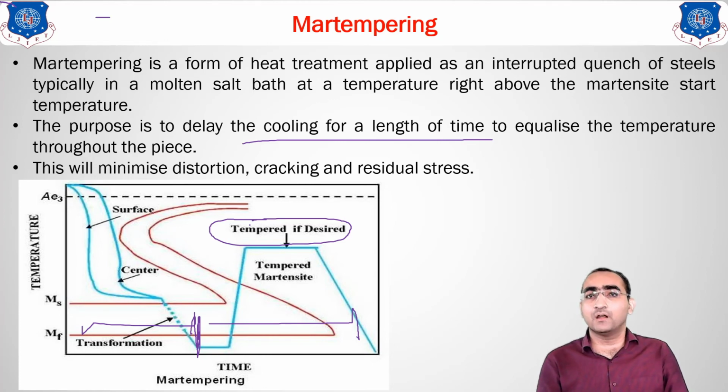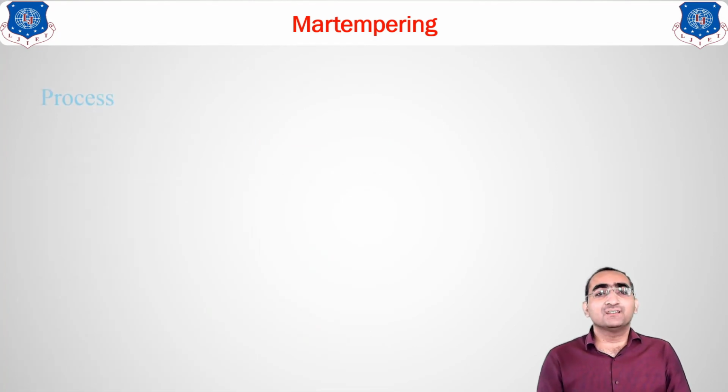So what is the method? Take a sample, heat the material above the range, after that go for rapid cooling, so that what will happen? You will get martensite. Allow it to stay at room temperature for some time. After some time, heat the material below the C1 line, the critical line. Hold it for some time and then cool it slowly. So as I told you, it is a combination of the two methods, hardening and tempering, which is applied over here. Clear?